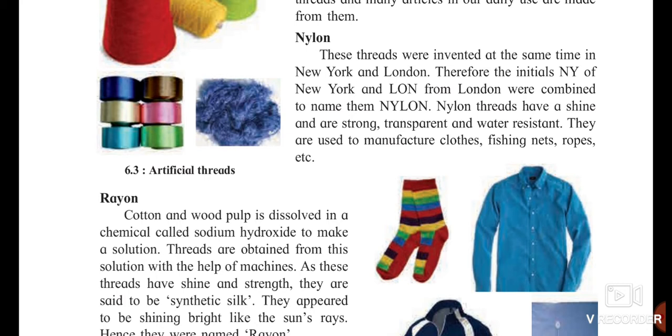Now the types of thread we can see over here. Nylon. Nylon was developed in two countries simultaneously. Nylon, the NY stands for New York and LON stands for London. So nylon thread was simultaneously developed in New York and London, and that's why the name is nylon. It is transparent, it is water resistant, and that's why it is being used. It is also used by the fishermen for the fishing nets. Okay, it is also used as ropes to tie your clothes or to hang out your clothes.